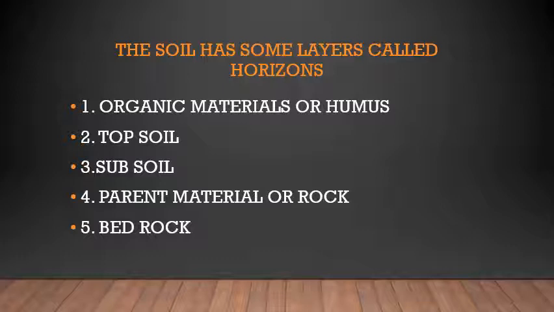The three horizons are A, B and C, that is topsoil, subsoil and parent material. Now here on your screen or in your textbook, there are other layers of soil also shown. First layer is the organic material or the humus. Then topsoil, subsoil, parent material or the rocks, and the bedrock.